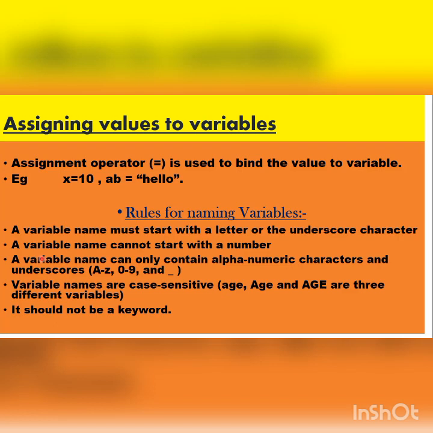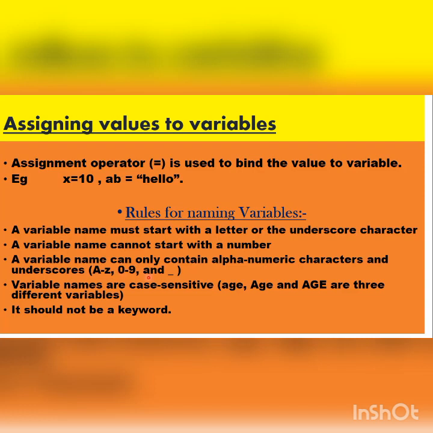A variable name cannot start with a number. A variable name cannot start with a number means you cannot assign a variable like 1, 2, 3 and then the letter. It should always start with any alphabet, any letter. Or it can take underscore value. A variable name can only contain alphanumeric character and underscore.